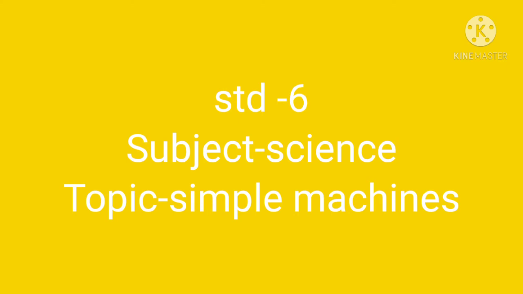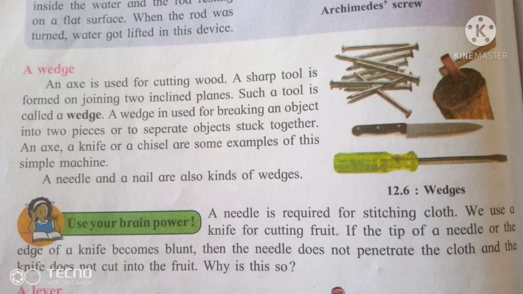Today we are going to start a new topic, simple machine, subject science, standard 6. First, what is a machine? Next, what are the types of machines? And the next topic is the wedge. Explain what is meant by the wedge, its explanation and types.